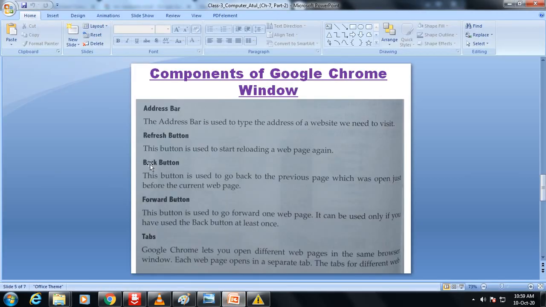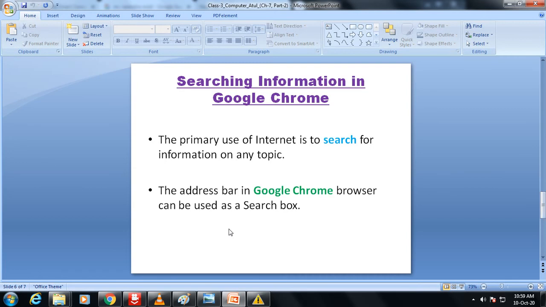Let's see. Searching information in Google Chrome. Fine. The primary use of the internet is to search for information on any topic. The address bar in the Google Chrome browser can be used as a search box.